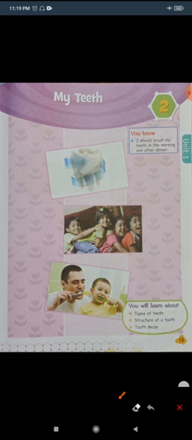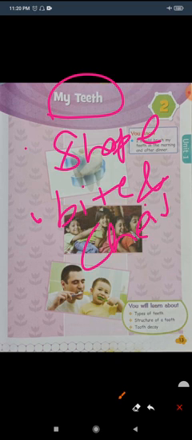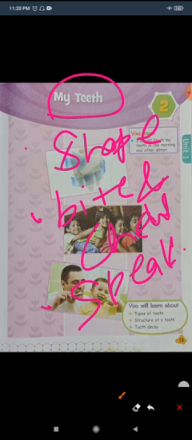In this video I'll solve all the exercise questions of the chapter. And first, let me explain why teeth are important for us. They are a very important part of our body because they give shape to our face. They help us bite and chew food, and they help us to speak clearly. So that's why teeth are a very important part of our body.